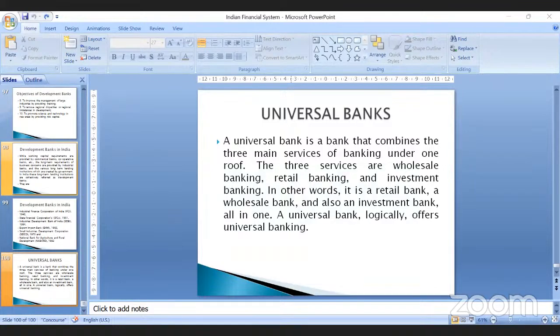Corporate banking serves customers ranging from small to mid-sized business houses. The services they provide to such business houses are credits, loans, and credit products whenever required.